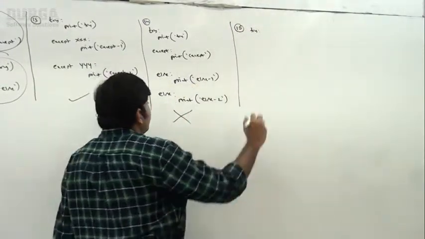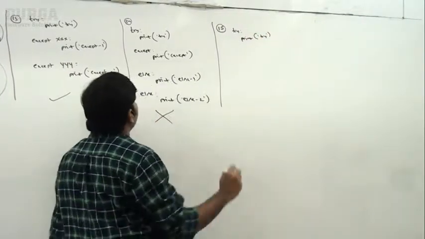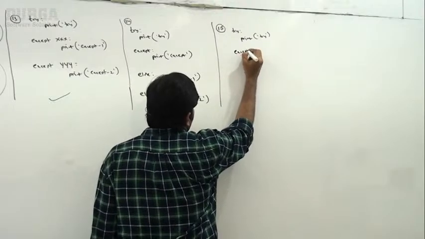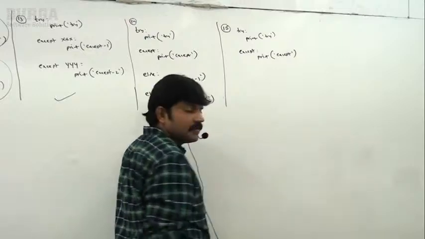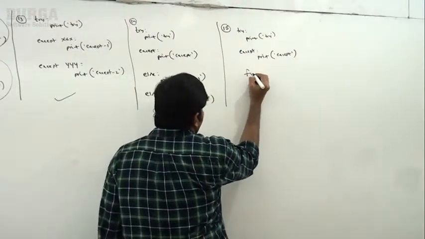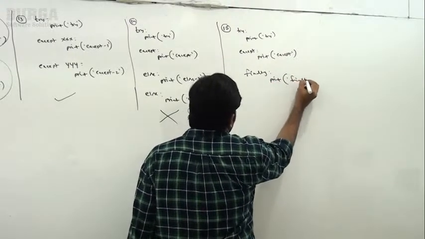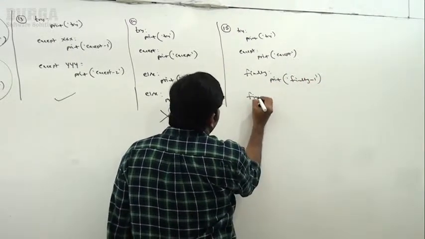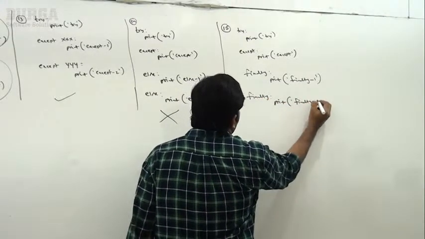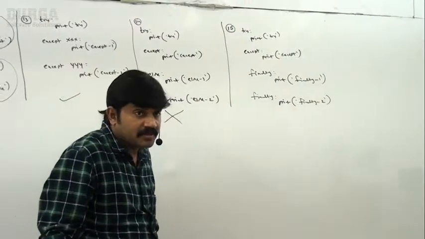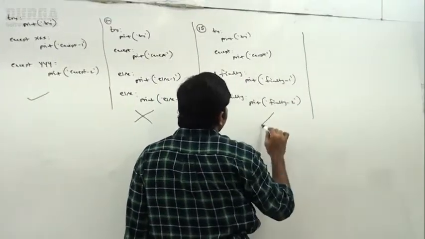Okay, same here, just observe carefully. Try, print of try block. Next, except, print of except. Now my requirement is finally, print of finally 1. Next, finally, print of finally 2. How many finally blocks am I taking? 2 finally blocks, which is invalid.